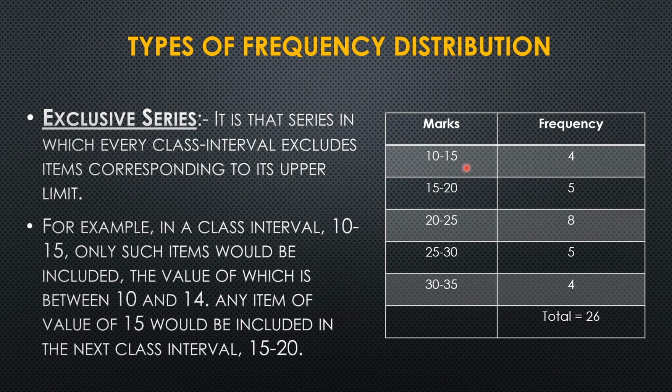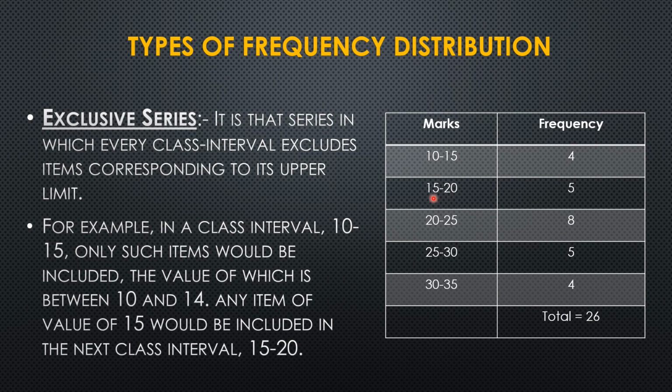If the marks of the student is 15, though 15 is mentioned in the first class also, we will consider the number 15 as included in the second class, where 15 is the lower limit and 20 is the upper limit of this class.